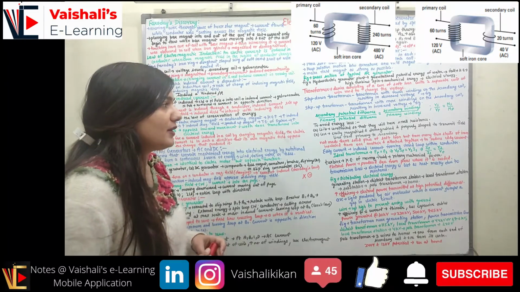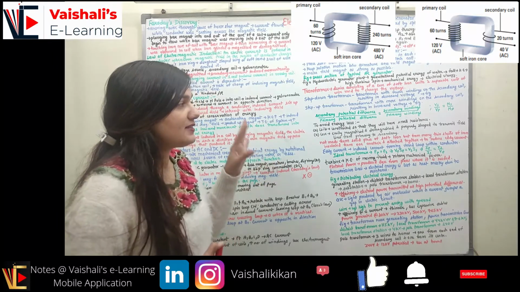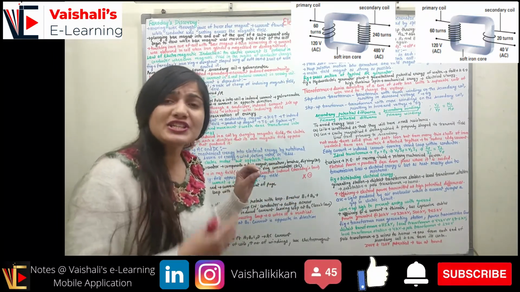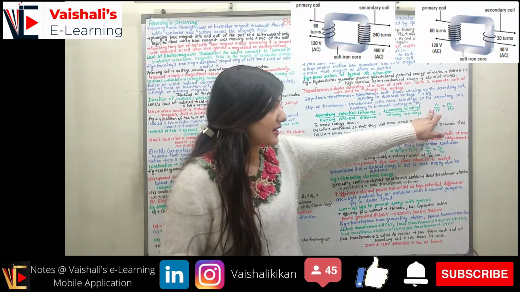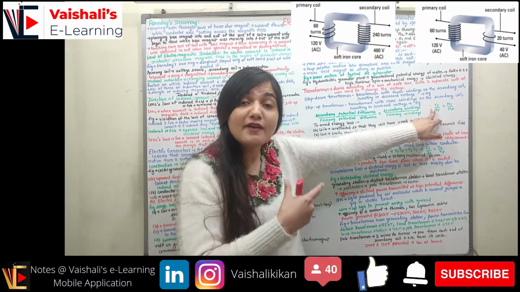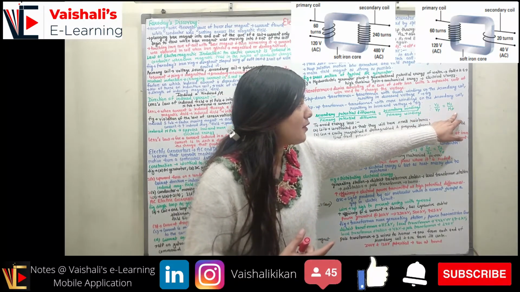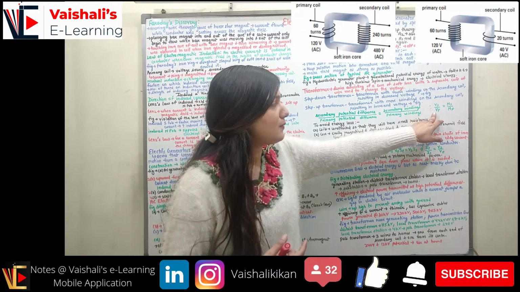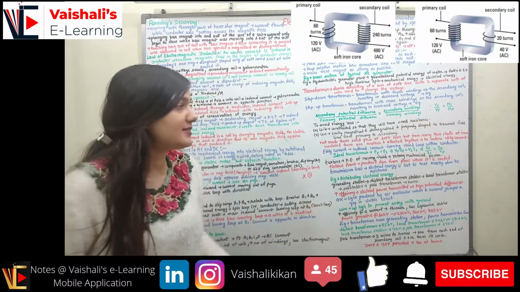You can see in the figure the step down transformer as well as the step up transformer. Now, the secondary potential difference upon the primary potential difference is equal to the secondary winding upon the primary winding. This is how the potential and the number of windings are related. So Vs represents the secondary potential difference. If I have some number of windings in the secondary, that is Ns, and the number of windings in the primary is Np, then if I give the primary voltage Vp, I can find out the secondary voltage.